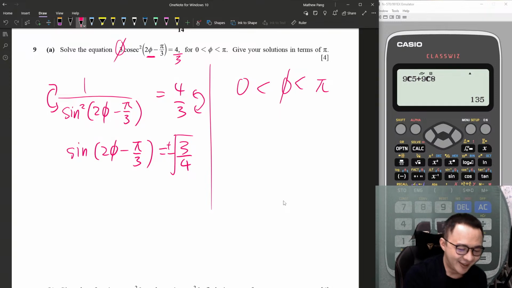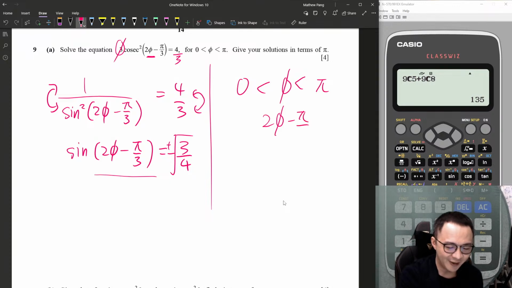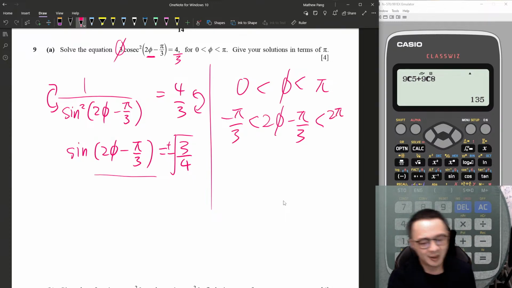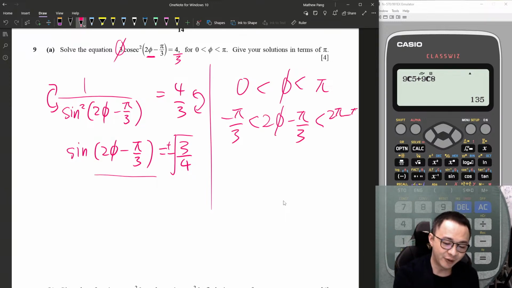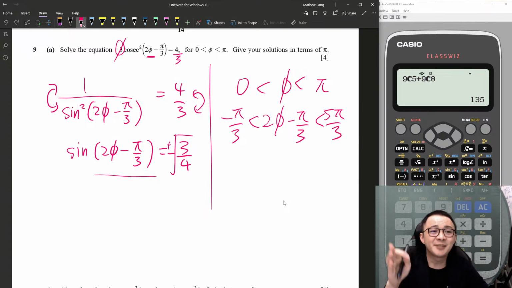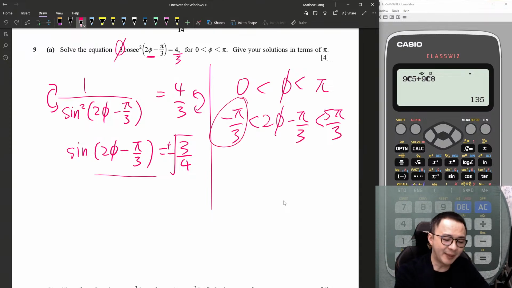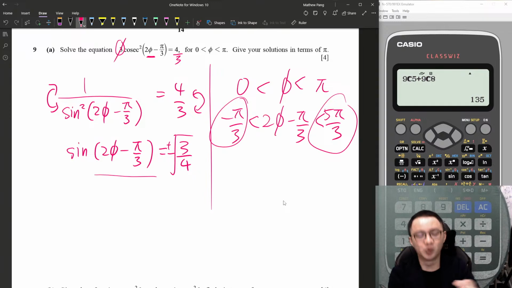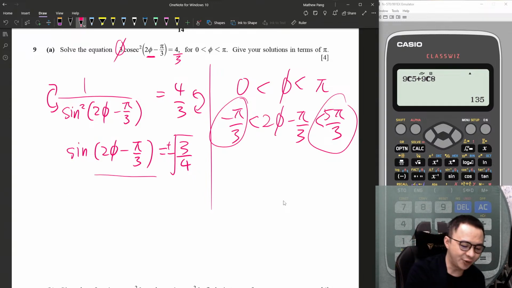Okay, but this angle is not just phi. It's basically 2 phi minus pi over 3. So I need to multiply by 2 and minus pi over 3 for all of them. So for this one I get 2 pi, multiply 2 pi minus pi over 3. 2 pi minus pi over 3 is 5 pi over 3. Okay, 5 pi over 3. That means for this 2 phi minus pi over 3 angle, my angle must be between negative pi over 3 and 5 pi over 3.